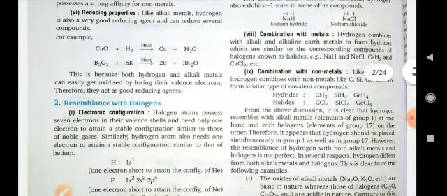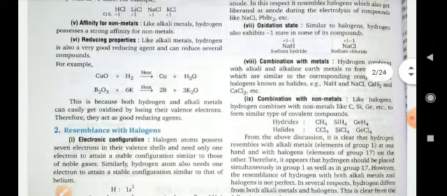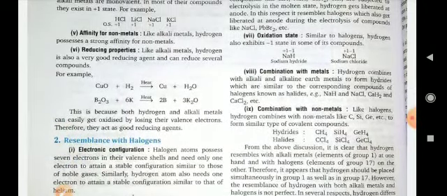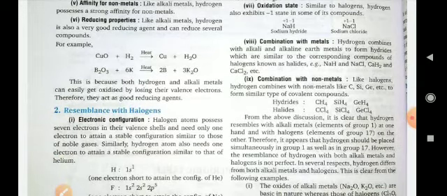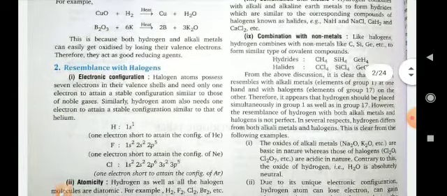Okay, so these are some points which prove that hydrogen's properties resemble the properties of alkali group elements. Okay, now second, resemblance with halogens.